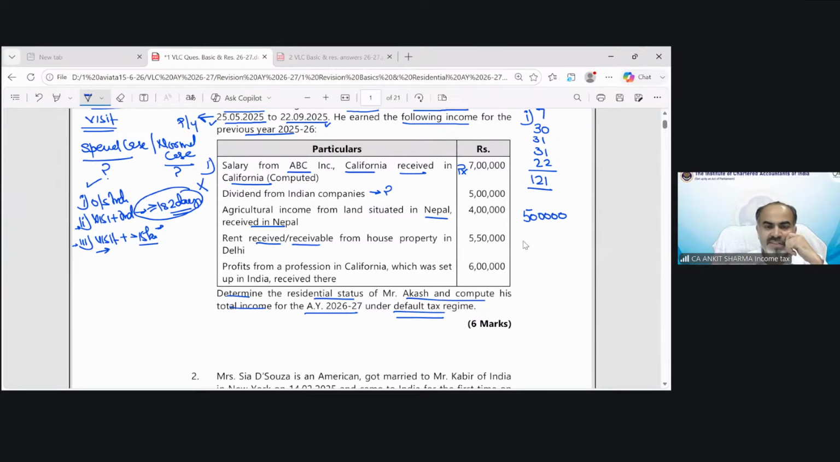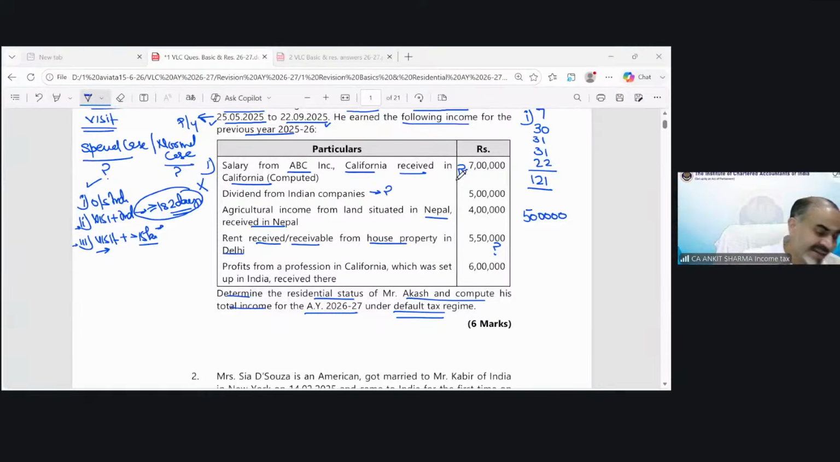Rent received receivable from house property in Delhi. So what is your opinion, students? This 5,50,000 would be inclusive. It should be included for Indian source income or not? Everybody is saying yes, exactly. But there is a catch.